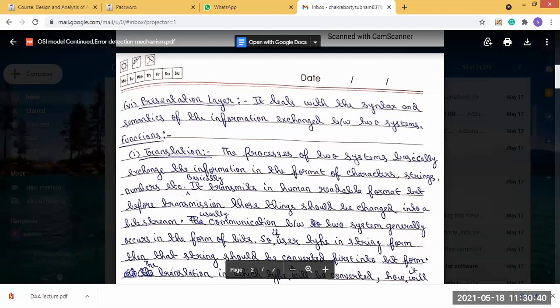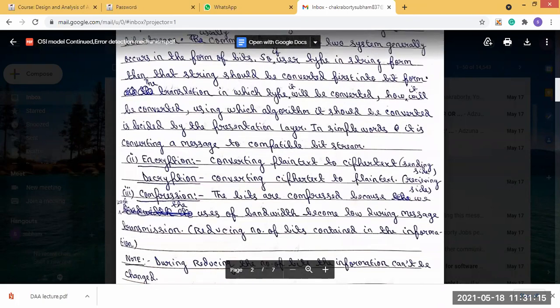The message that should be sent from sender to receiver should be converted to the compatible bit form. Otherwise, the communication would not occur. So translation means, in simple words, converting a message to a compatible bit stream. This is the first function.